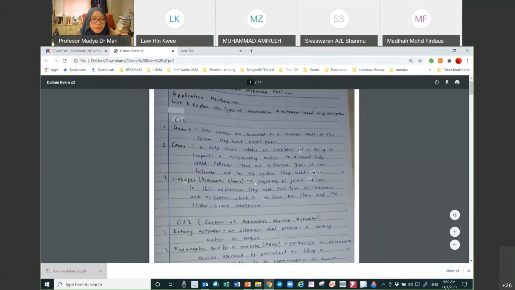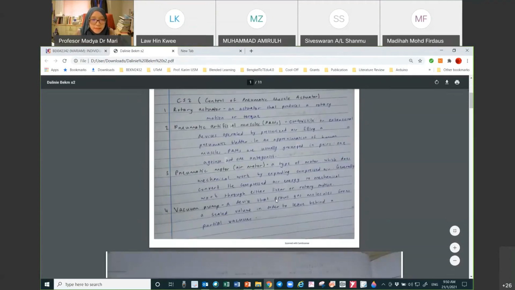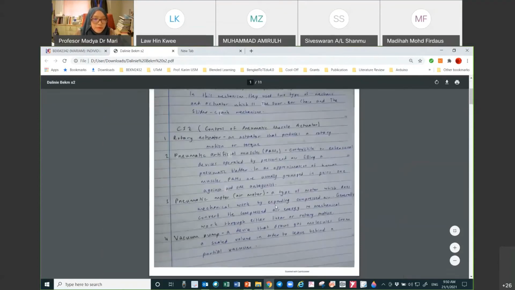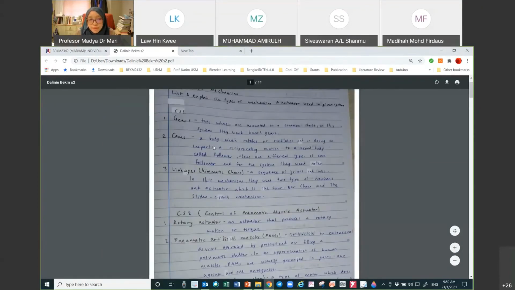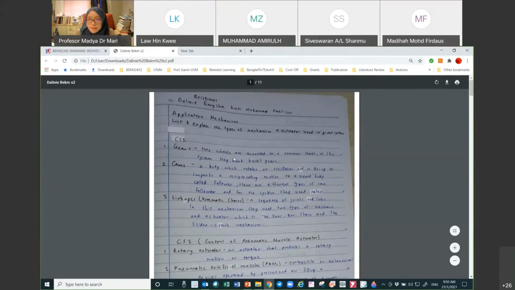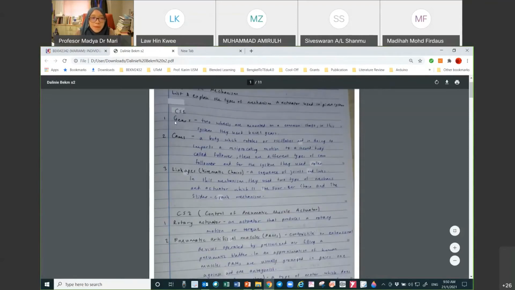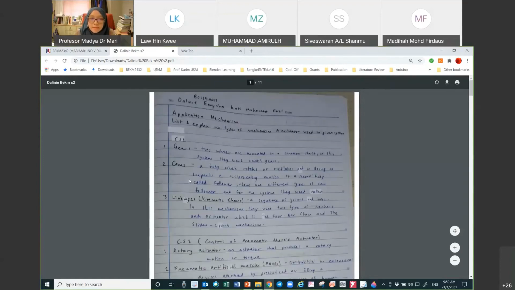Okay, for Dalini, of course, if you were to submit this one, should be no problem also. But if I were to compare with how Lau submitted his answer, maybe you wouldn't get full marks. Because of the labels: where do you have actually the gearing? Where do you have the cam? Okay, cam in CS1, where is it? So I think you have the cam and follower, the pneumatic you will have there, okay, and linkages.